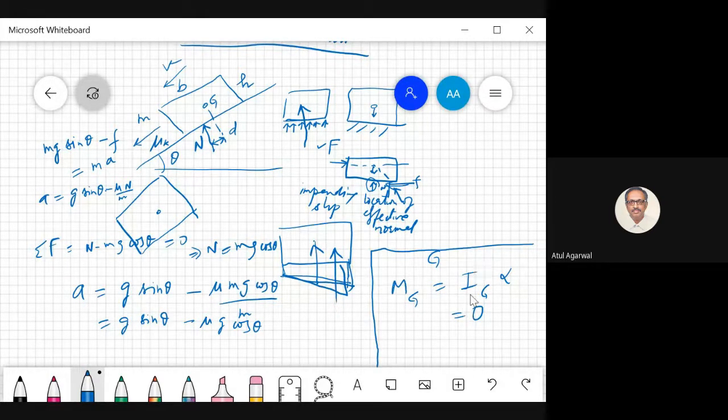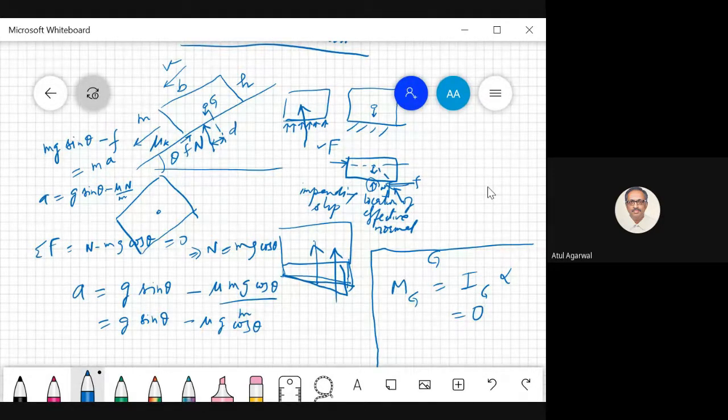Now what are the forces involved? What are the external forces on this block? One is the frictional force, one is the gravitational force mg sin theta, and one is the normal force. Is there any other force? So if you take the moment about G, what is the moment due to the frictional force?